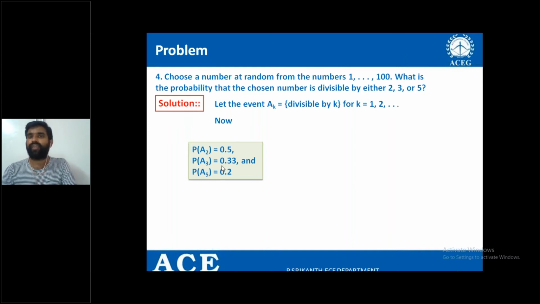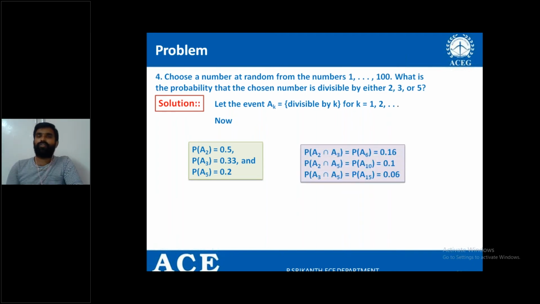Second one, divisible by 3. How many are there? 3, 6, 9, 12, like that we have. So that total is 0.33. Similarly, P of A5 is 0.2. But I need either 2, 3 or 5. So first, if I take only 2 and 3 together, I get 0.16. For 2 and 5, 0.1.